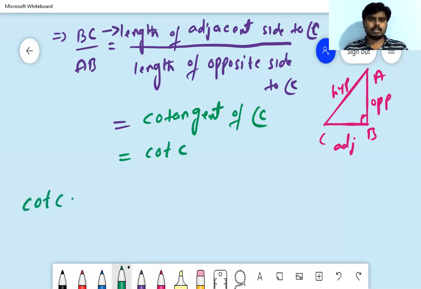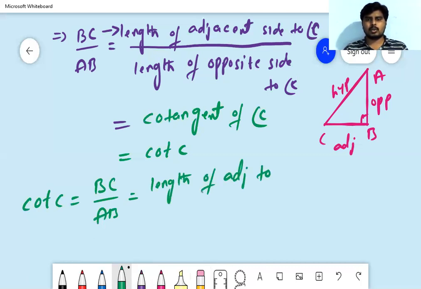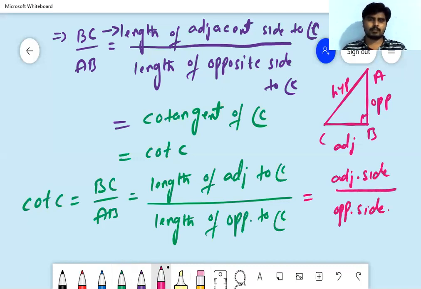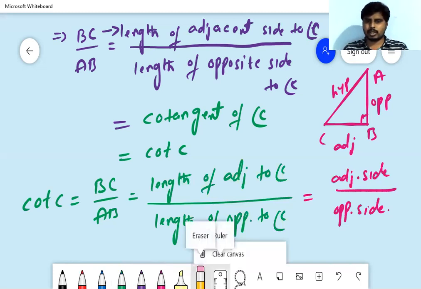So cot C is equal to BC by AB, which is equal to length of adjacent side to angle C by length of opposite side to angle C. In short form, we can write it as adjacent side by opposite side. I hope you understood cot C also, right? Next, let's get into one more ratio.